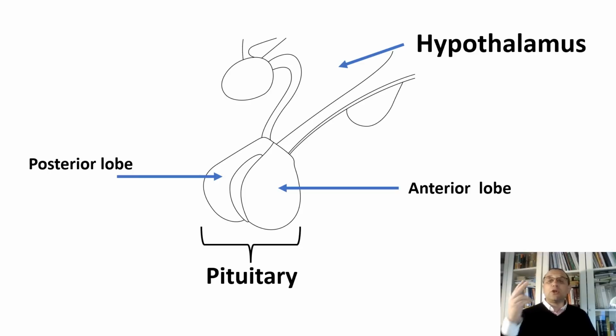To date, only 2 releasing factors have been discovered, and these release only 3 pituitary hormones. Thyroid stimulating hormone is released by the thyrotrophic hormone releasing factor, while the luteinizing hormone and the follicle stimulating hormone are both released by the luteinizing hormone releasing factor.